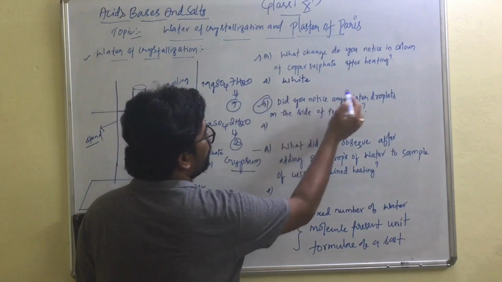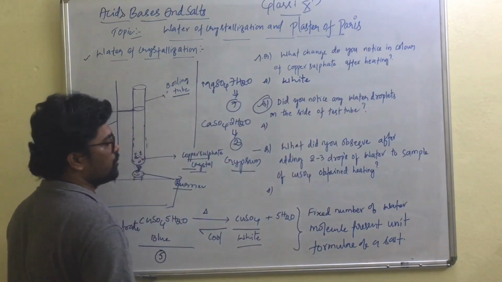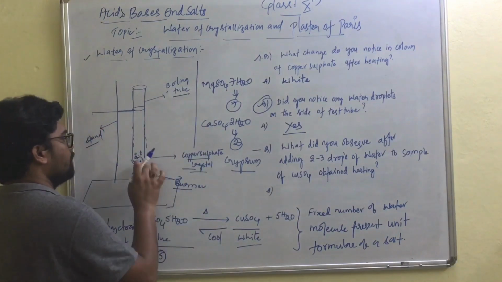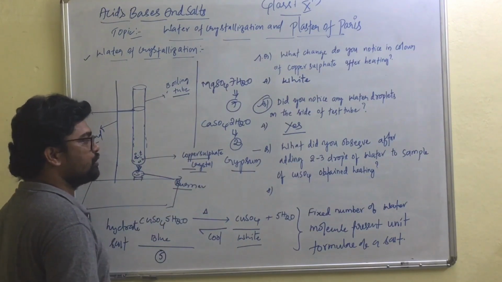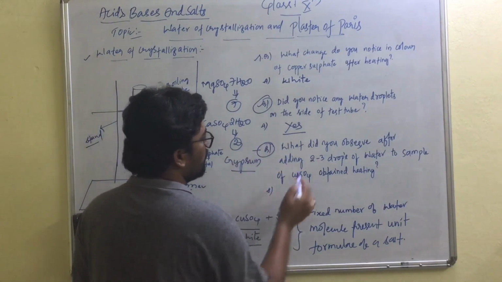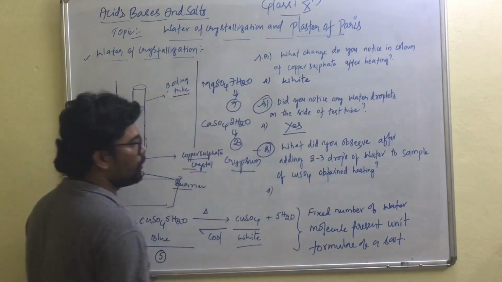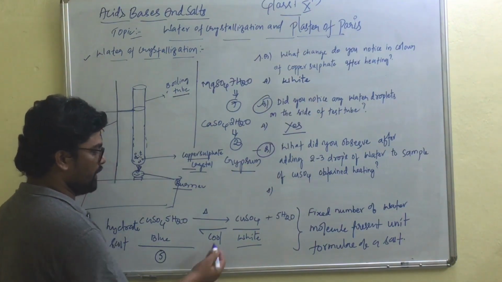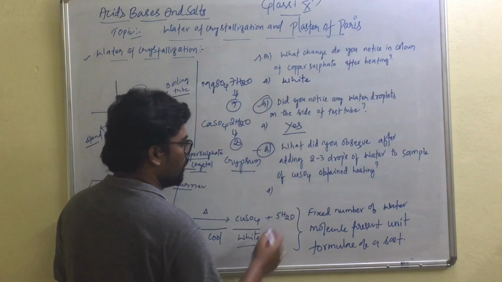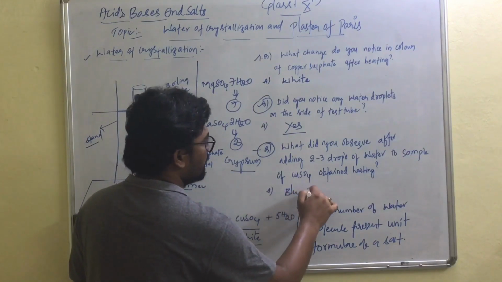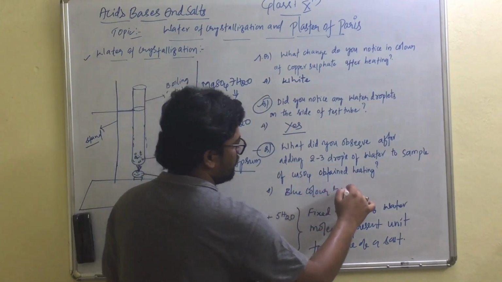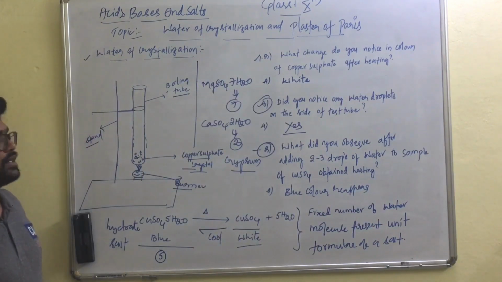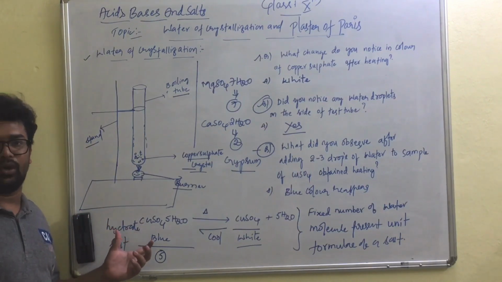The second question: did you notice any water droplets on the side of the test tube? Yes, we noticed some water droplets. From where did those water droplets come? They came from the crystals of copper sulfate. The third question: what did you observe after adding 2 to 3 drops of water to the sample of copper sulfate obtained after heating? We observe the blue color reappears. So this is the concept of water of crystallization. Hope this concept is clear for you all.